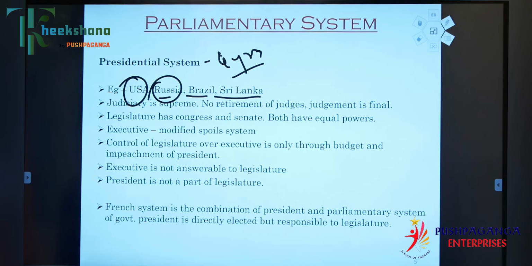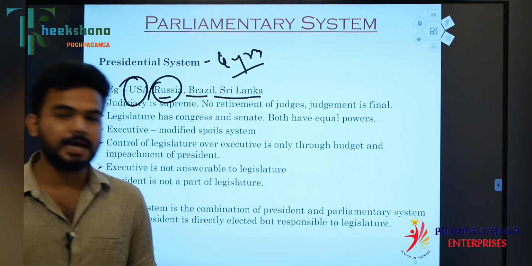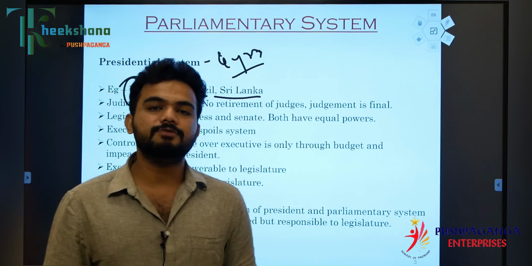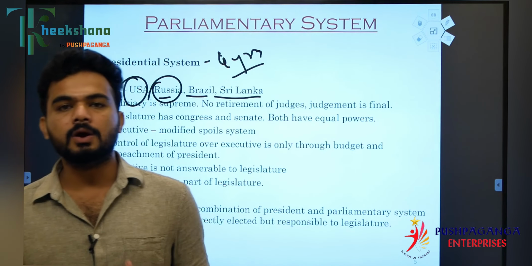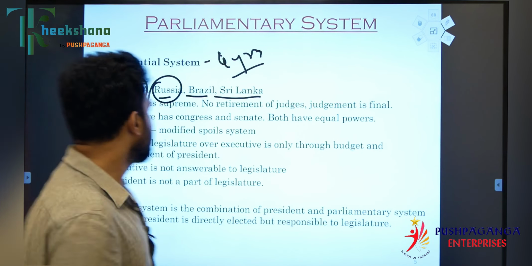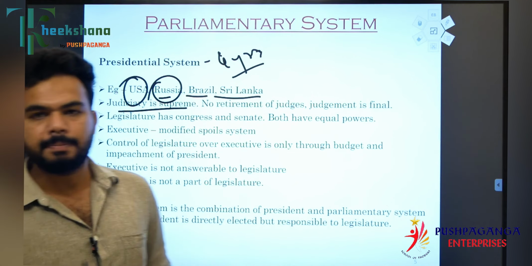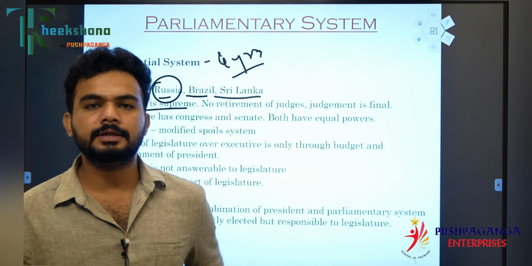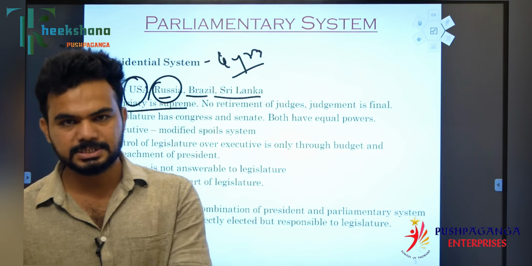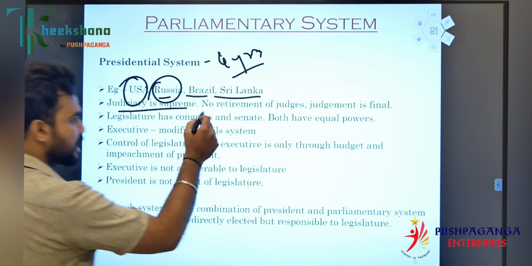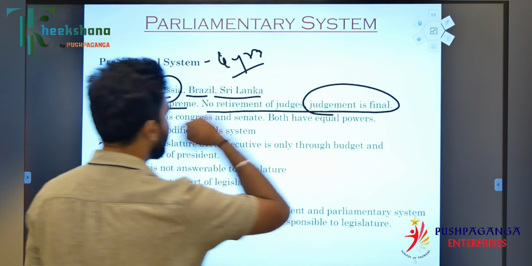So what exactly is the presidential form of the government? As we discussed earlier, the presidential form of the government is based mainly on the separation of powers. Okay, so the judiciary is supreme over here. The judiciary is not dependent; it is supreme over the executive, and the executive is separate from the legislature. So there is no retirement of judges, and the judgment is final.